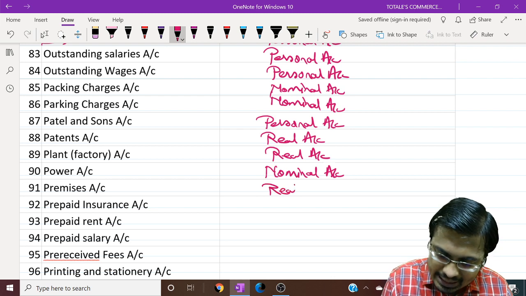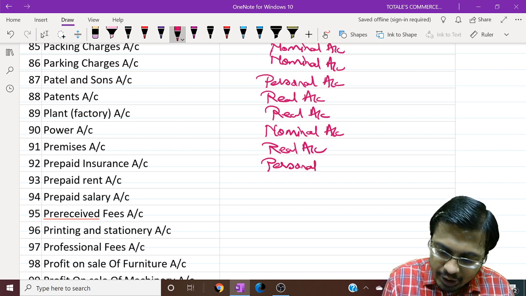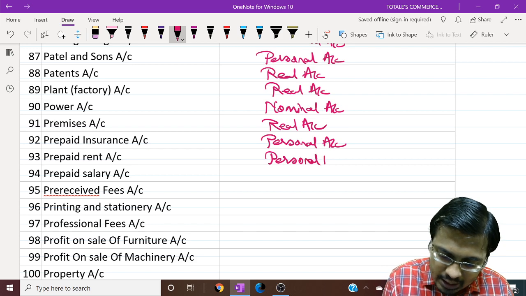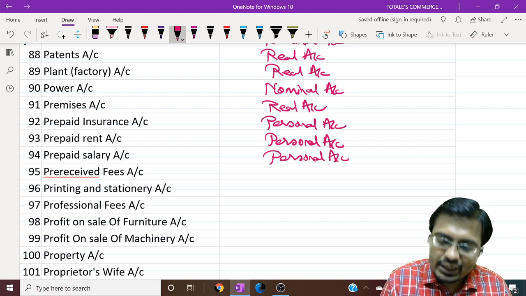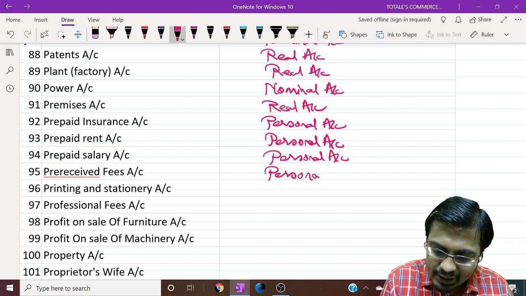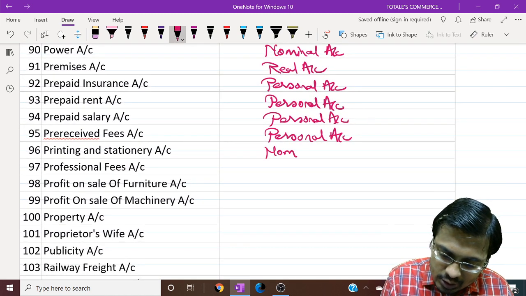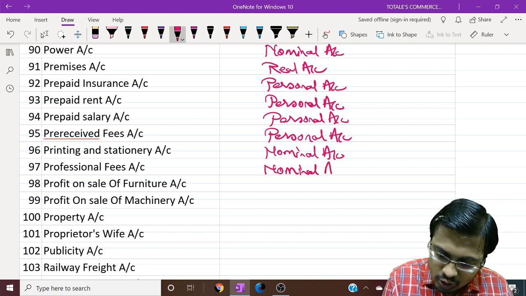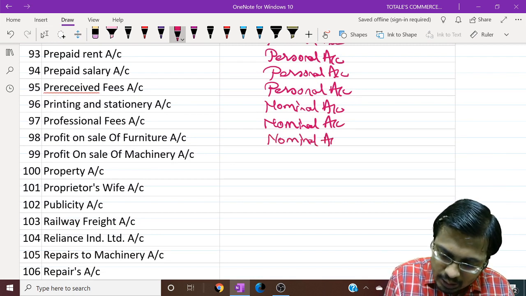Premises is our asset, it is tangible, real. Prepaid insurance is personal. Prepaid rent, all prepaid expenses are personal accounts. Prepaid salaries, again personal. Pre-received fees, all pre-received incomes are also group or representative personal account. Printing and stationery is our expense, so nominal. Professional fees is what you receive as an income, so nominal. Profit on sale of furniture, profit on sale of machinery, both are profits, both are our income, so nominal.